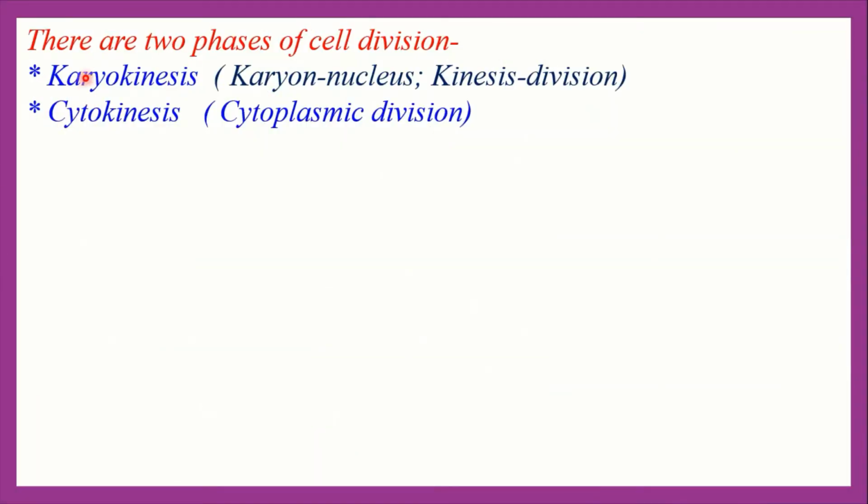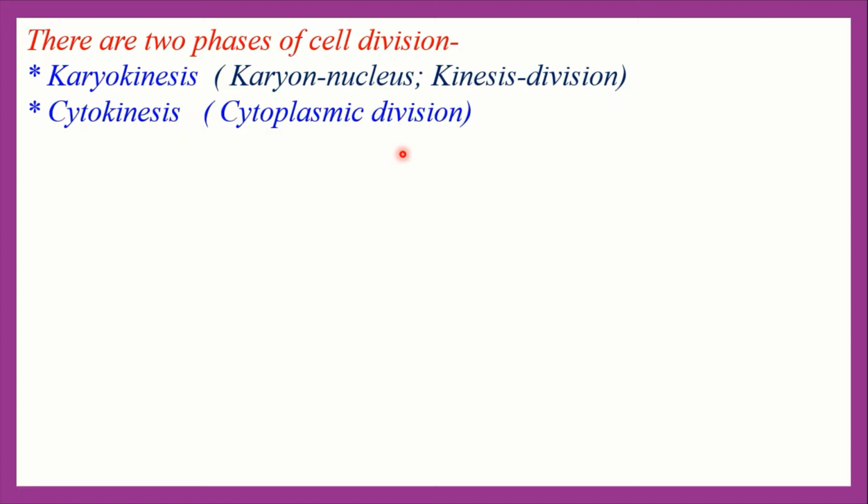Here you know that there are two phases of cell division, karyokinesis and cytokinesis. Karyokinesis comes from two words, karyon means nucleus and kinesis means division, and cytokinesis means division of cytoplasm or cytoplasmic division. Here, during mitosis cell division, karyokinesis is usually followed by cytokinesis. Karyokinesis and cytokinesis represent the division of nucleus and the division of cytoplasm respectively.